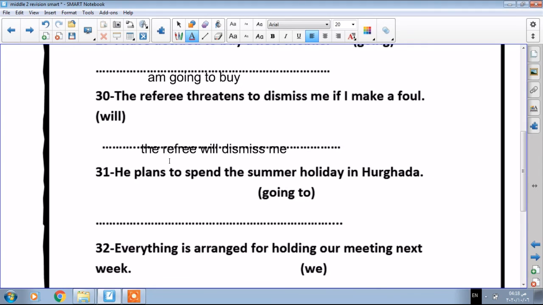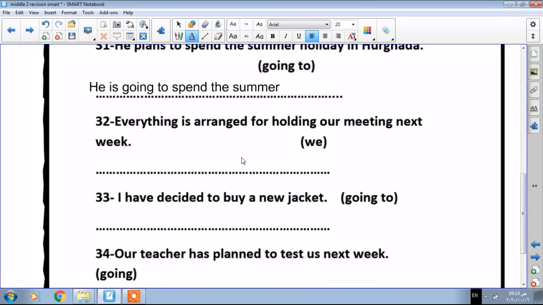Okay. Number 32. Everything is arranged for holding our meeting next week. Everything is arranged, this word, okay, refers to using the present continuous in the future form. So if you arrange to do something in the future, you have to use the present continuous for future. So we have to say we are holding our meeting next week.